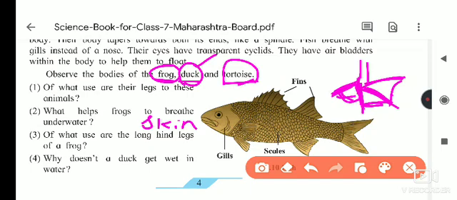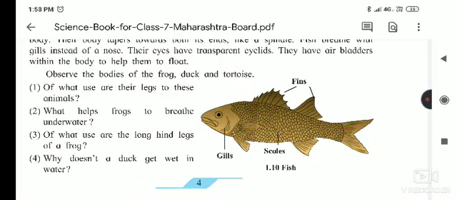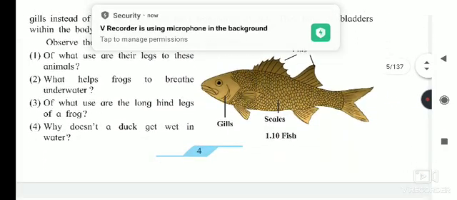The duck is not wet inside the water because its feathers are covered with a waxy layer. Because of that waxy layer, when water falls on the wings, the water just trickles off and the feathers remain dry. So these adaptations are seen mostly in aquatic animals.